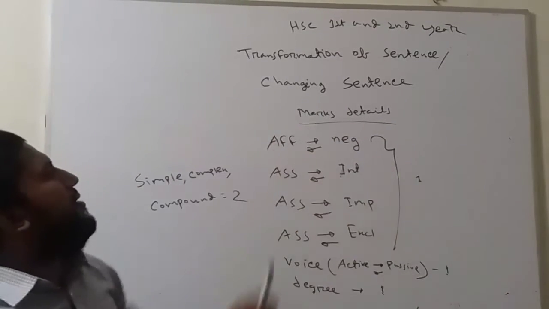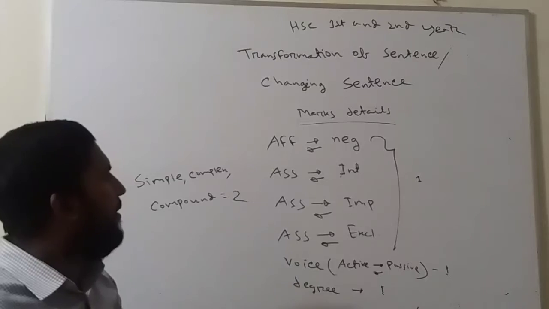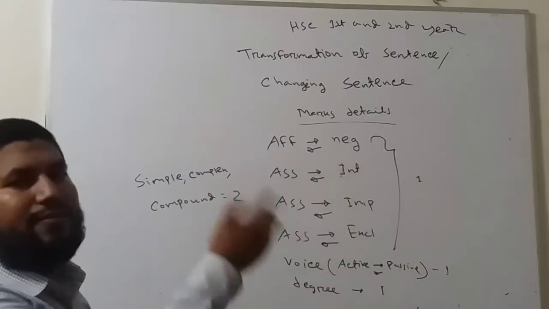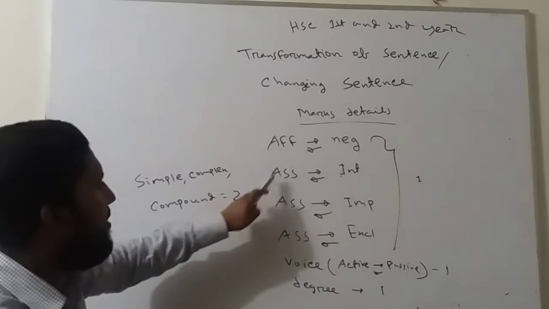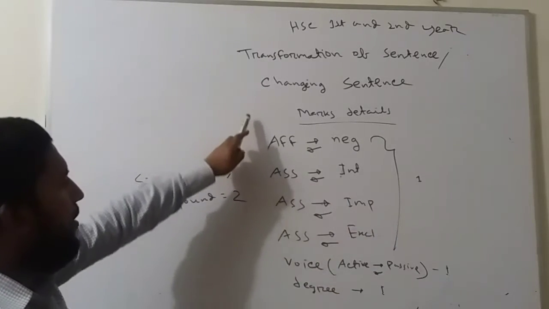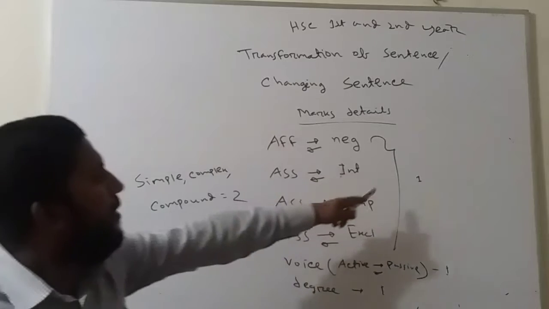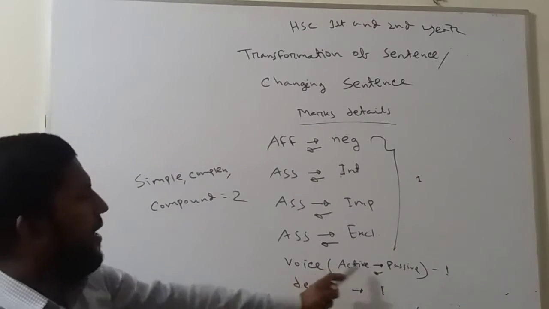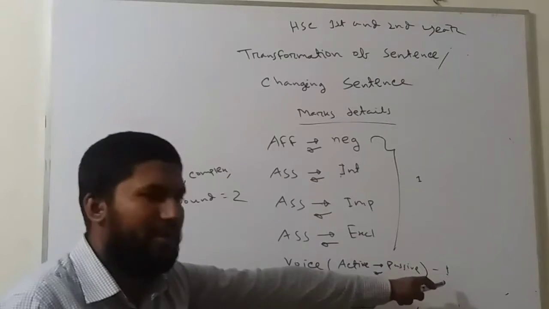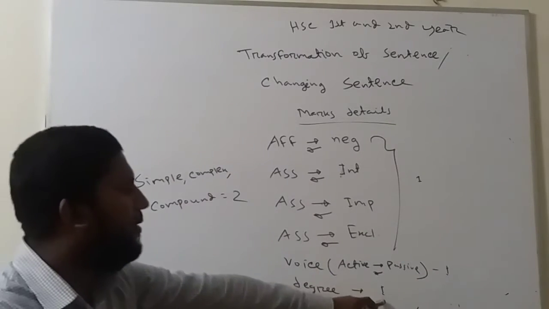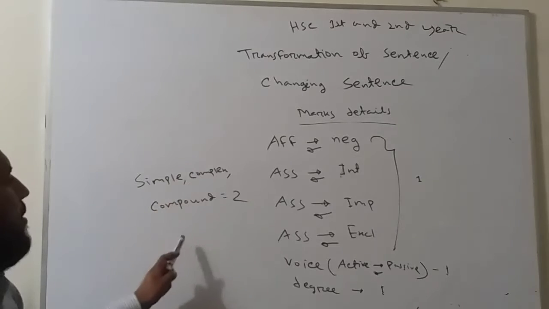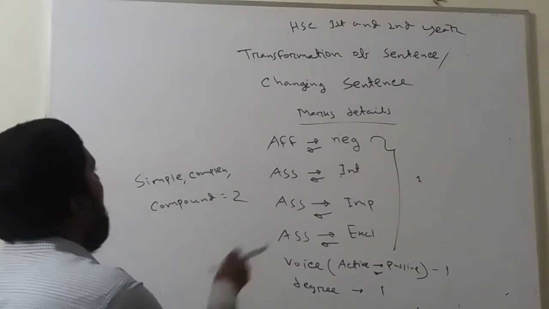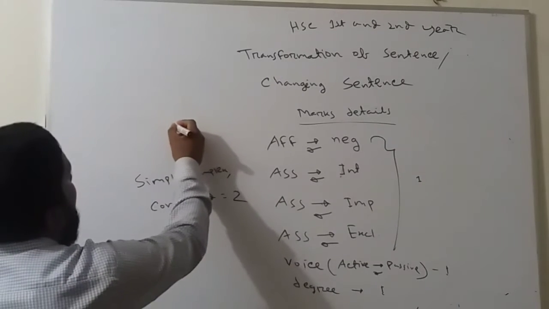This is the marks details of changing sentence. Look at the board. Affirmative to negative or negative to affirmative, assertive to interrogative, interrogative to assertive, in this way you will get 1 mark. From voice, active to passive or passive to active, you will get 1 mark. Then degree, you will get 1. Simple, complex and compound, you will get 2 marks. So from changing sentence, you will get 5 marks.